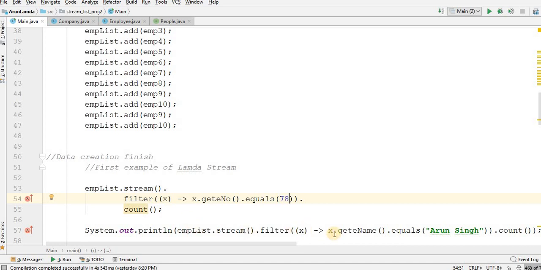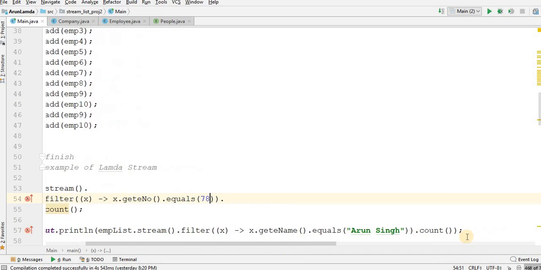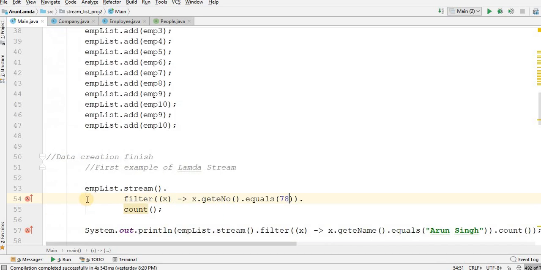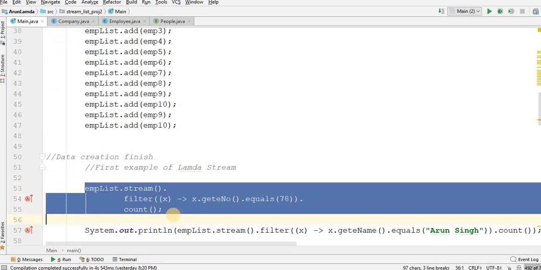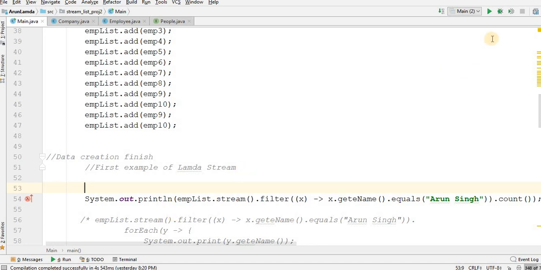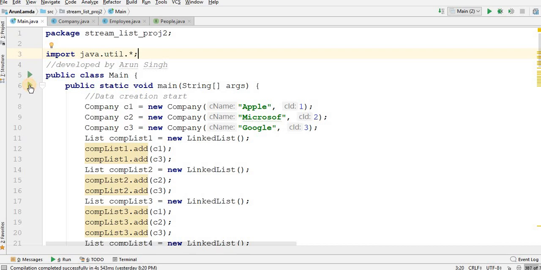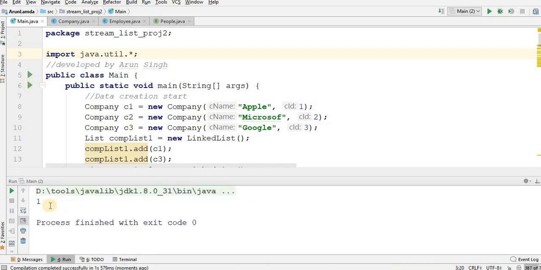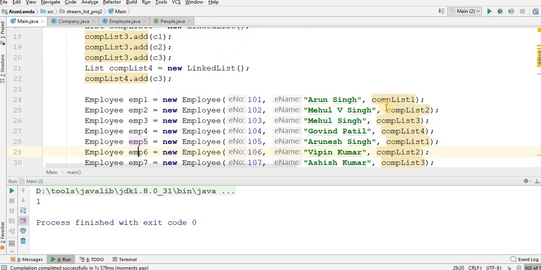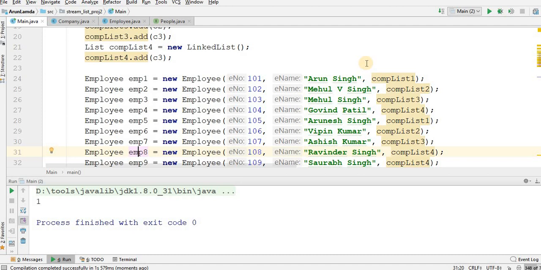Here I am doing, if x dot get name dot equals Arun Singh, then go and do a count of it. Okay, let me delete this, save this, and run this for you. Expected point. It gives me one. In all my list, I have only one name with Arun Singh.